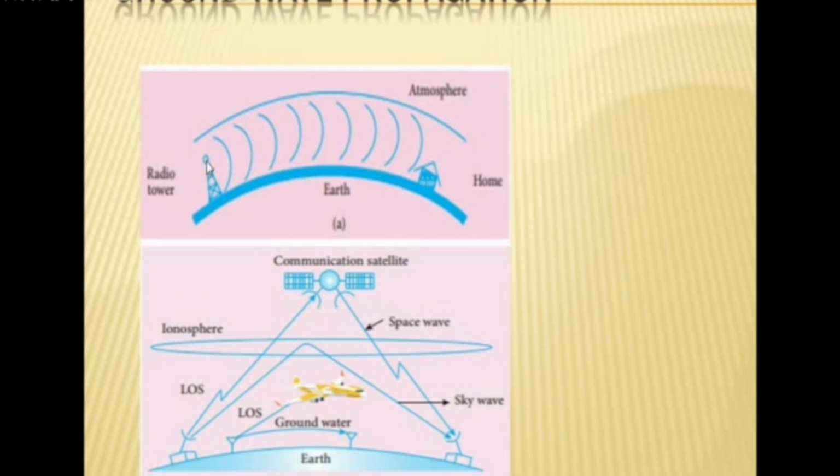So the signal is transmitted from here to here. The waves transmitted from the antenna glide over the earth surface, so there is no deviation in the waves. Glided means it is very close to the earth. It moves from here to here. Then the propagation of electromagnetic waves.